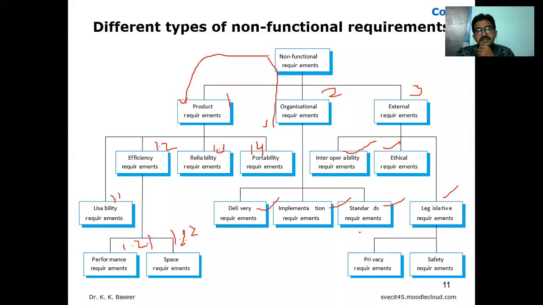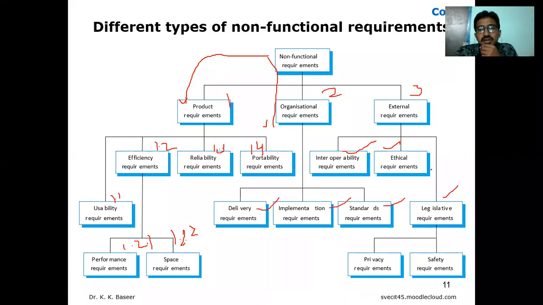If you see the hierarchy, it gives you a good view of how beautifully the NFR is represented. Non-functional requirements are product requirements, organizational requirements, and external requirements. Product requirement is divided into usability, efficiency, reliability, and portability requirements. Organizational deals with delivery, implementation, and standard requirements. And the last one is external requirements.